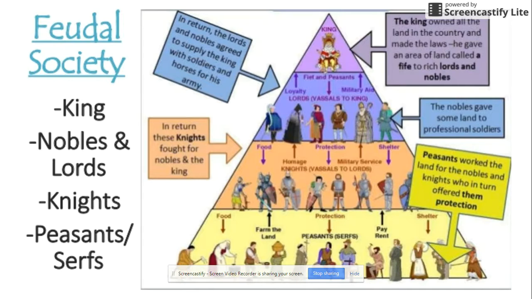And they began to give these lands to professional soldiers, to those who would serve as soldiers for the king later on. In exchange for being able to live on the Lord's land, those professional soldiers had to pledge their service to that Lord, who then would provide those soldiers to the king if ever in need. And these soldiers were known at that time as knights.